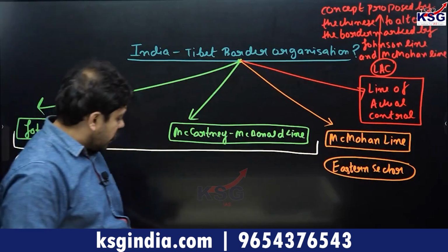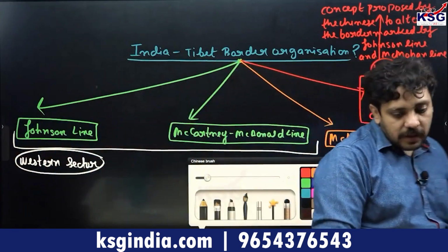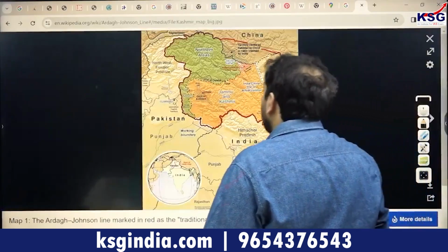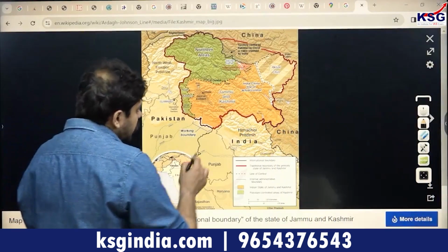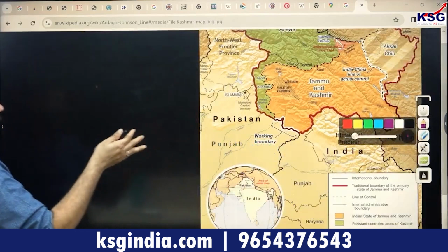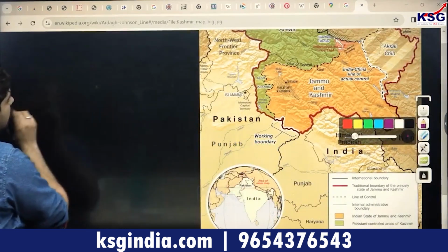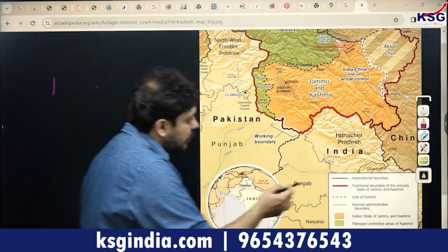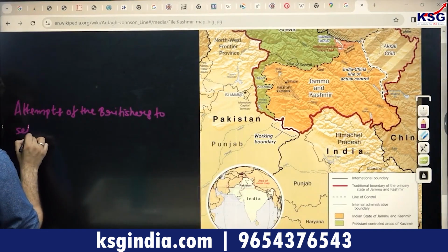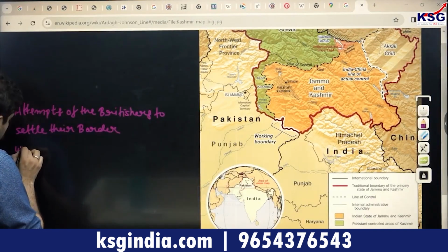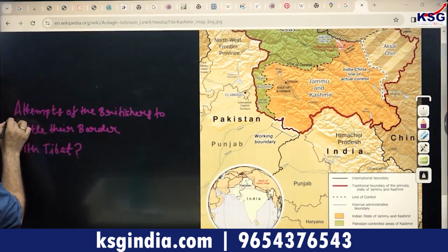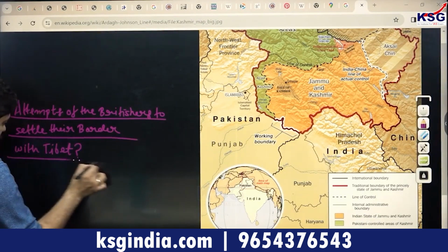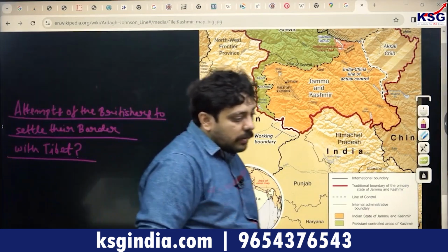Now, this is going to be important from the prelims perspective because these lines can come into multiple choice questions very simply and easily. Right. The point that we are basically concerned with at this point of time is this: if you take a look at, for example, the parts of Kashmir, the attempts of the Britishers to settle their border with Tibet. The entire India-China border dispute, in a way, arises in this history, right? If you give it a bit of a subtitle.